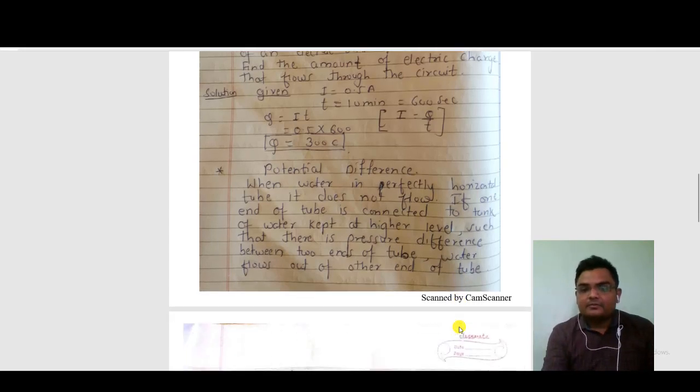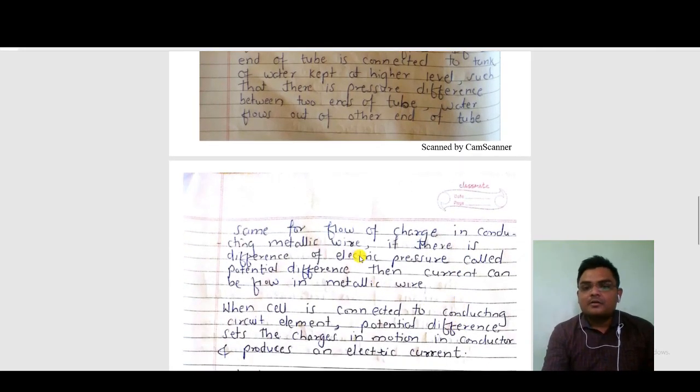Same for the flow of charge in the metallic wire. If there is a difference of electric pressure, called potential difference, then the current can flow in the metallic wire. Same way, if there is an electric pressure, meaning potential difference, in the metallic conductor, then the electric current can flow. Okay.